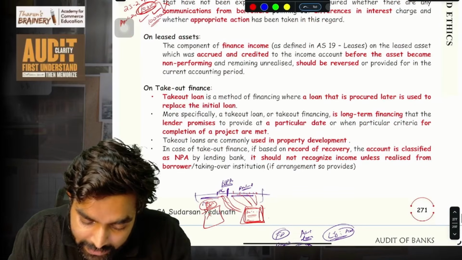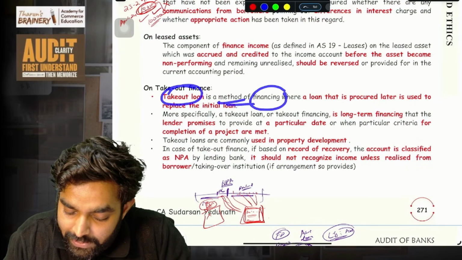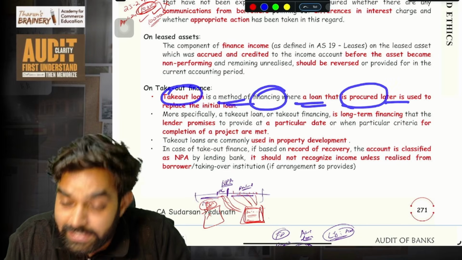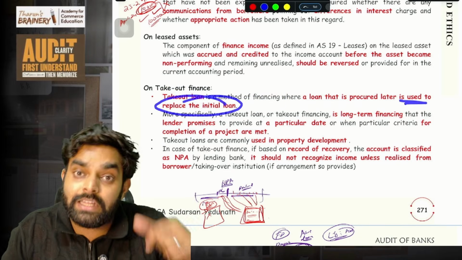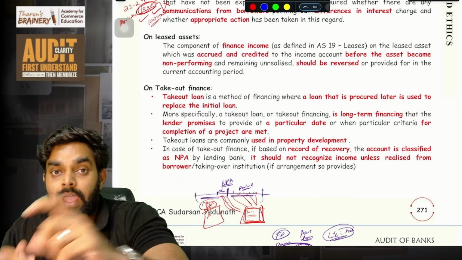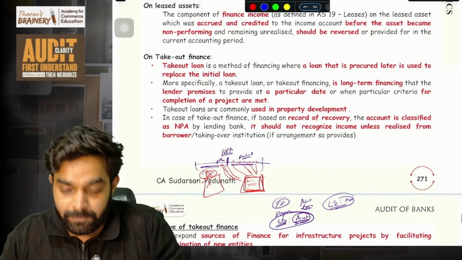Okay. So takeout finance, takeover, that is takeout. A takeout loan is a method of financing where a loan that is procured later, which I am taking from SBI, is used to replace the initial loan. Initially, I am taking the loan from IDBI, and then in future, I will get the money from SBI. That is basically, SBI will take over this loan, takeout.